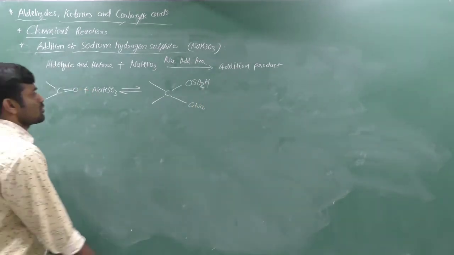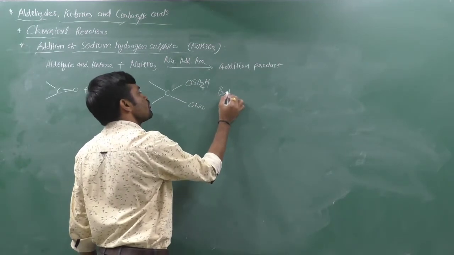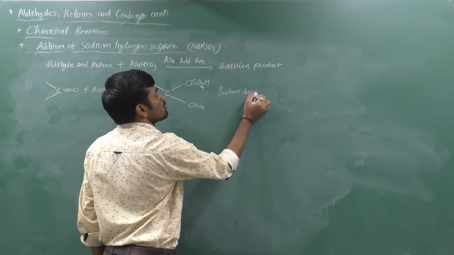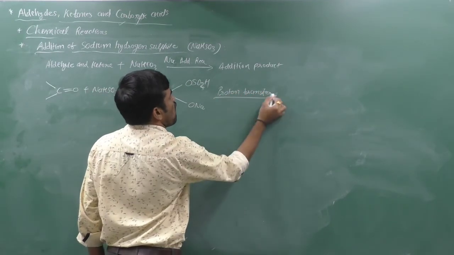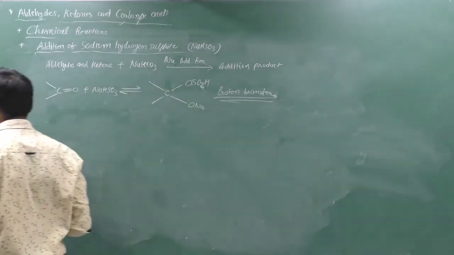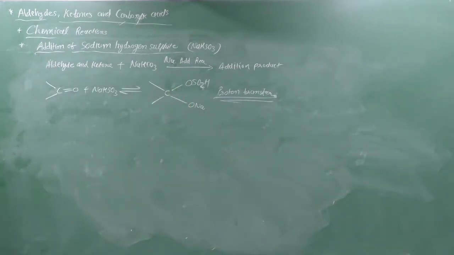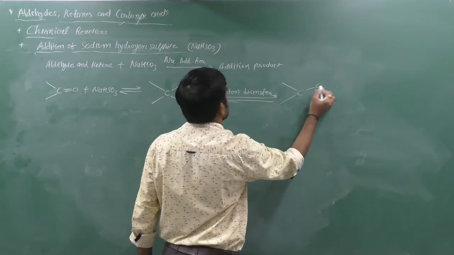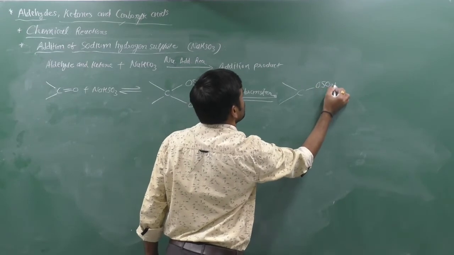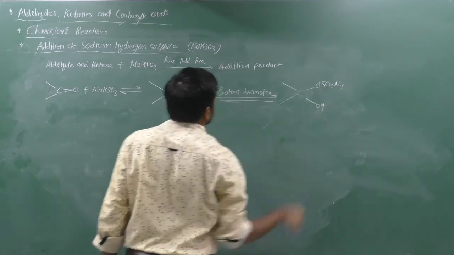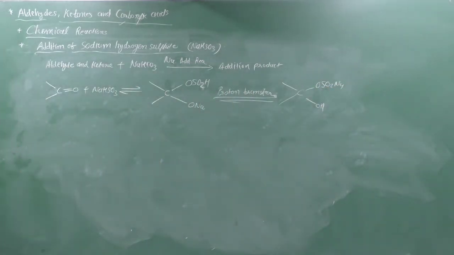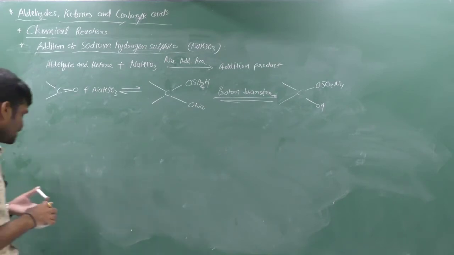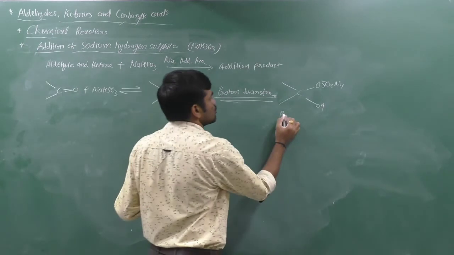And now proton transfer occurs, which is also an equilibrium state, and we get OH, OSO2Na, and here we get OH. Proton transfer occurs. This is the bisulfite addition compound.